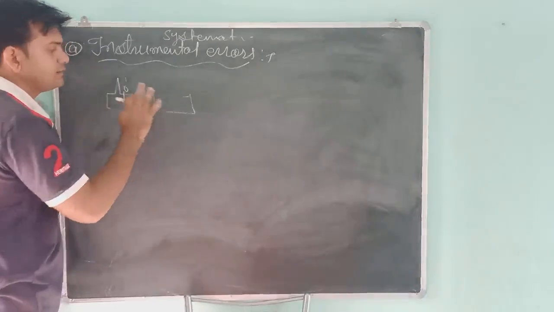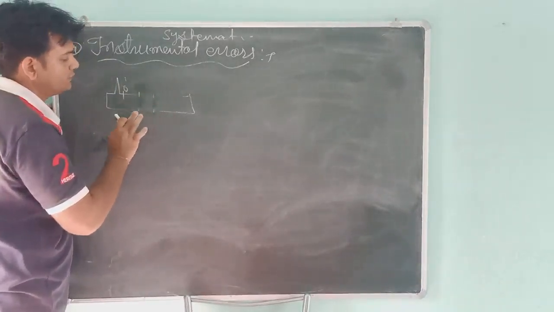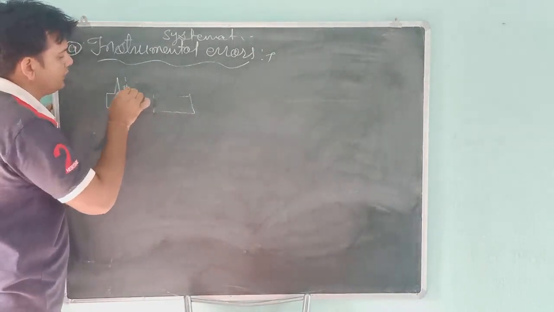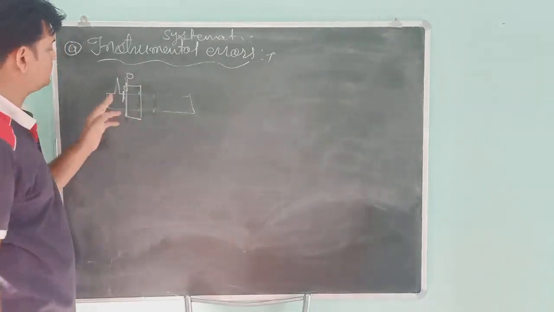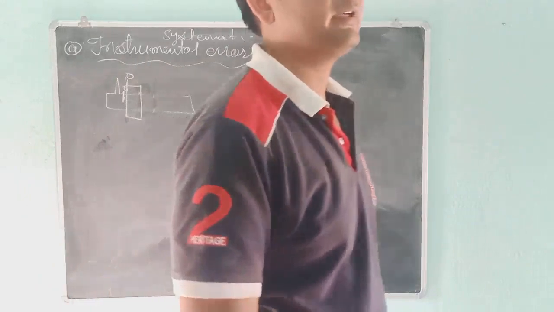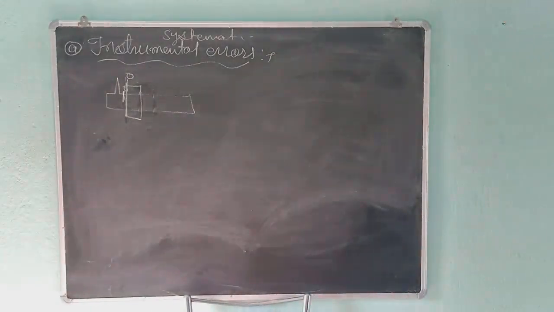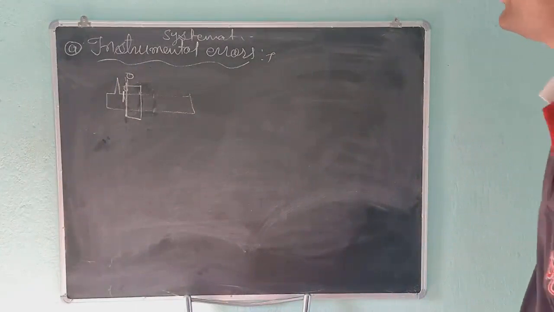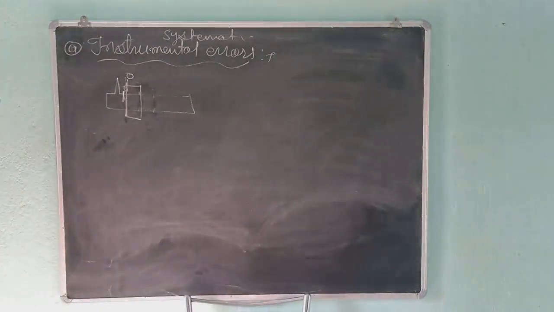But suppose that there is an instrumental error and they do not coincide, so this is the error. Here is 0 and the upper 0 is here. So students, this type of error is called instrumental error. You can give many examples of instrumental error. And instrumental error, students, occurs due to the calibration of the instrument. So students, this was the instrumental error.